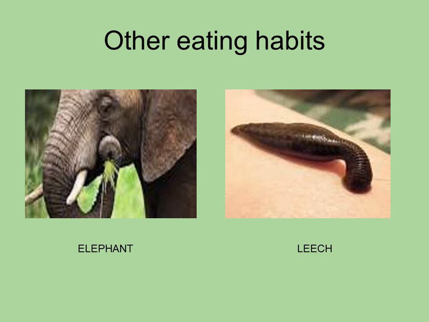Whereas leeches have another method: they stick to the body of animals or humans to suck the blood, and this happens with the help of their circular mouth parts with toothed jaws, and these jaws help the leech to stick to the skin of its prey, and then it can easily suck the blood of its prey.